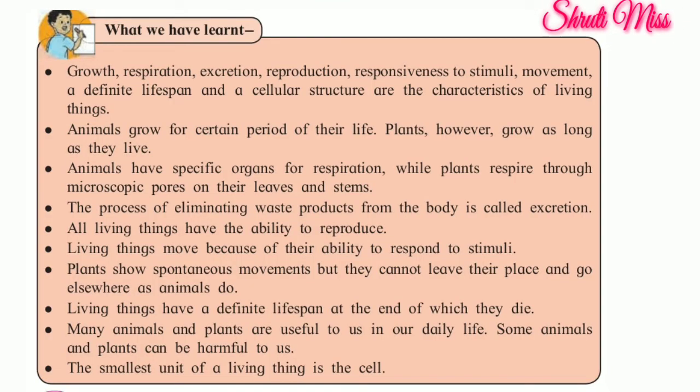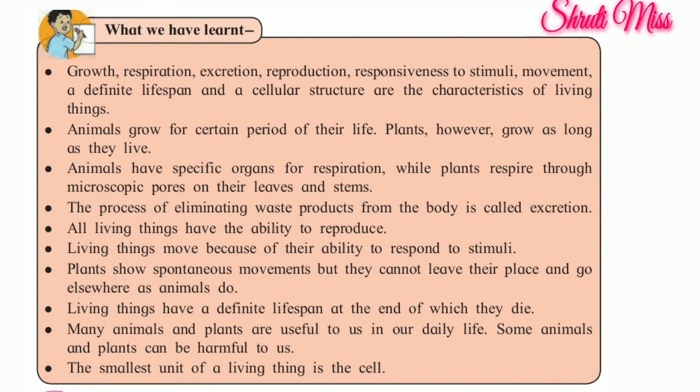So now we will recall all the points we have learned in this book. Growth, respiration, excretion, reproduction, responsiveness to stimuli, movement, a definite lifespan, and a cellular structure are the characteristics of living things. The second point, animals grow for a certain period of their life. Plants, however, grow as long as they live. Third point, animals have specific organs for respiration, while plants respire through microscopic pores on their leaves and stem.